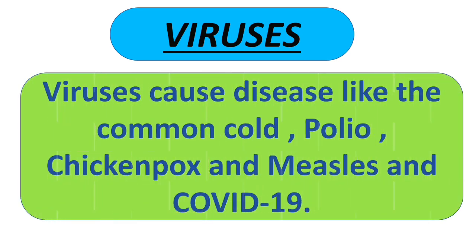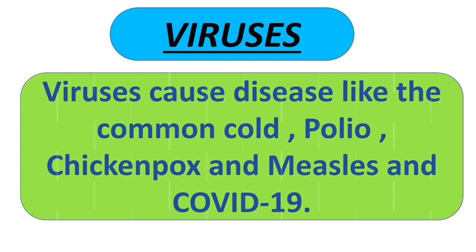Viruses cause diseases like the common cold, polio, chickenpox and measles. And one more virus is there, that is COVID-19. And you all know COVID-19, that is coronavirus, it is affecting the whole world very badly.